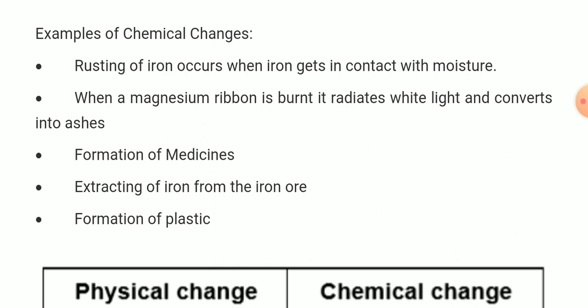Rusting of iron occurs when iron gets in contact with moisture and oxygen. Second, when a magnesium ribbon is burned, it radiates white light and is converted into ash. Third, formation of medicine. Fourth, extracting of iron from its ore. And the last, formation of plastic. All these are examples of chemical change.